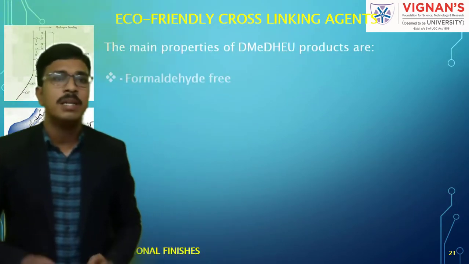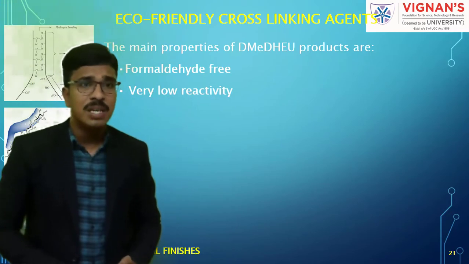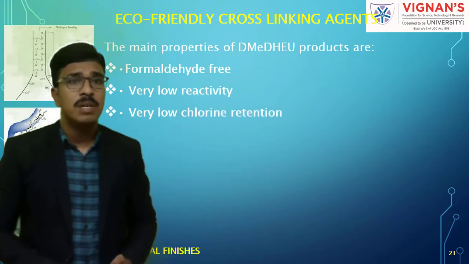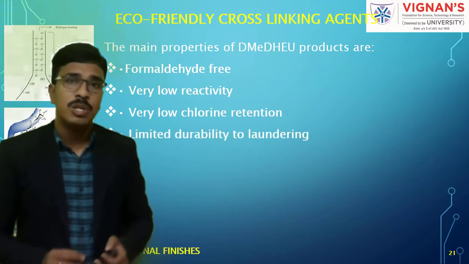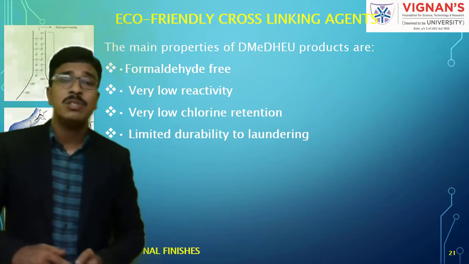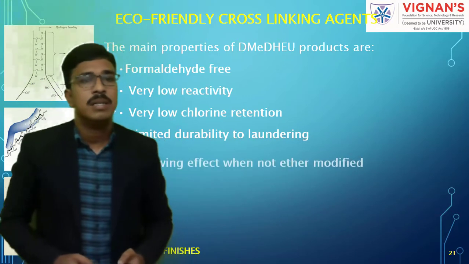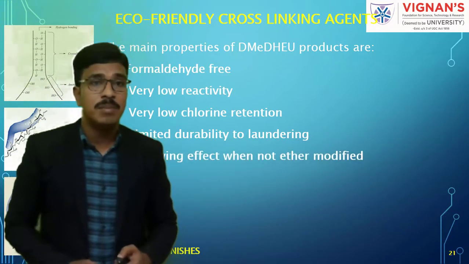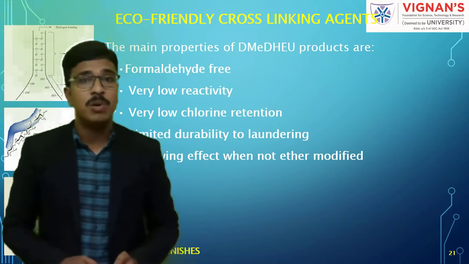So if you look at the main properties, one important thing is that it is formaldehyde free, and then it is low reactive and has very low chlorine retention, and then limited durability to laundering. That is, we cannot say that laundering durability is excellent. It is only limited, and then there is a yellowing effect when not modified.